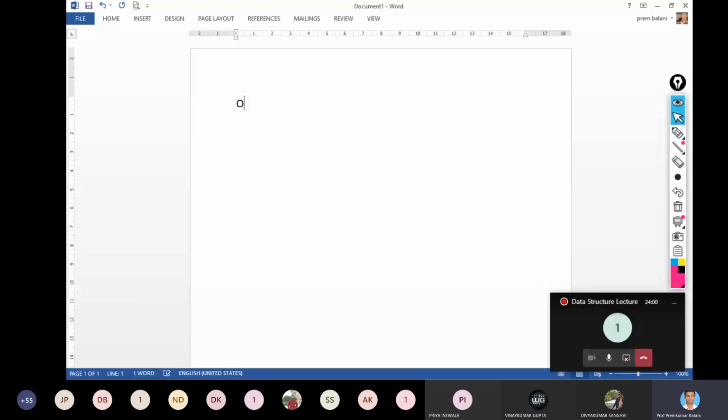For this matrix multiplication, what is the complexity? Suppose I say it is an n by n matrix, and you have to multiply this n by n matrix. For that, what would you require? Two nested loops, yes or no?